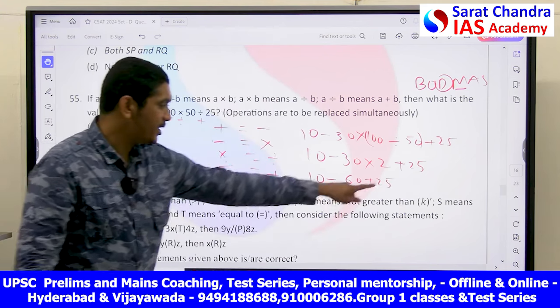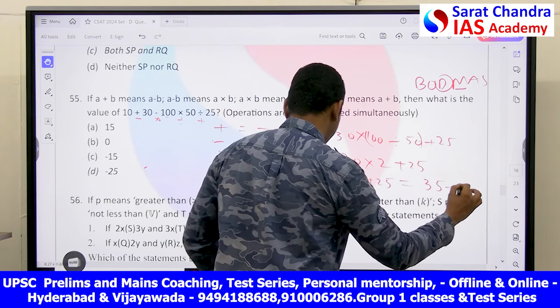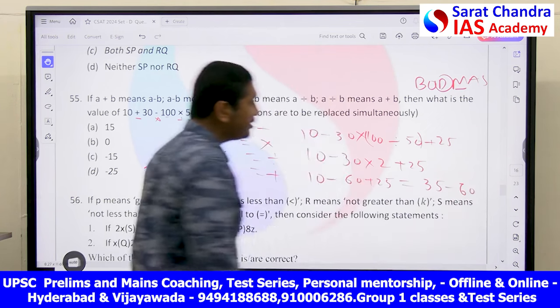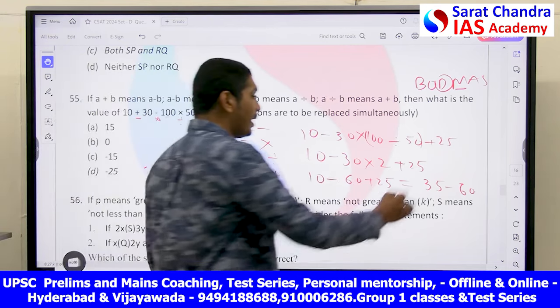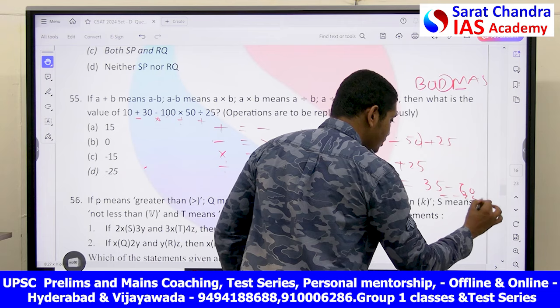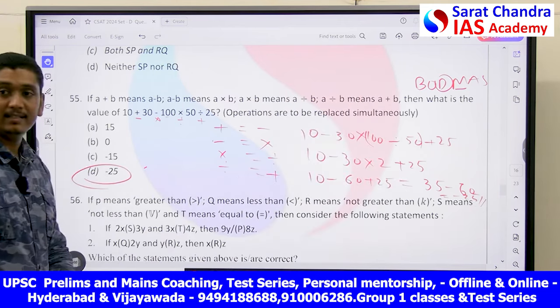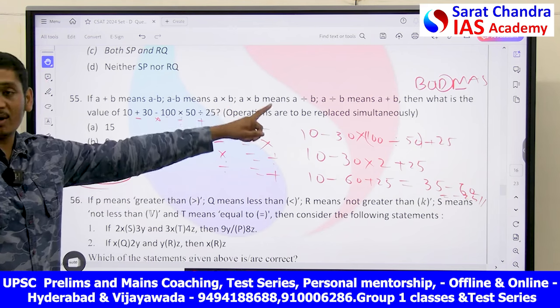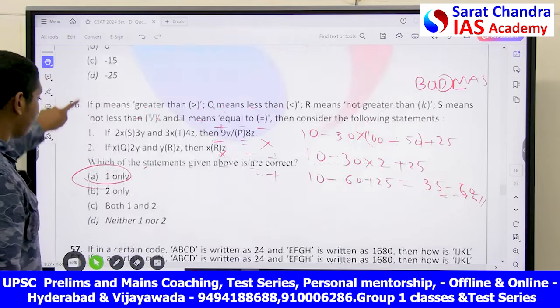Next is addition. 25 plus 10 is 35, minus 60. Last is subtraction. What is 35 minus 60? Minus 25. So what will be your answer in this case, my friends? Minus 25 is your answer. Direct substitution and applying BODMAS. This is the dead easy problem in the whole paper, I can say.